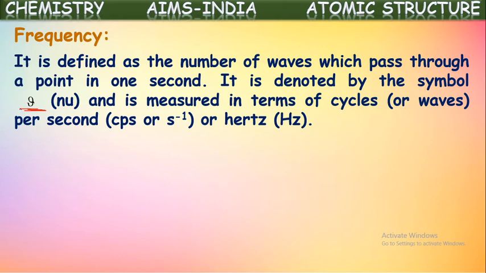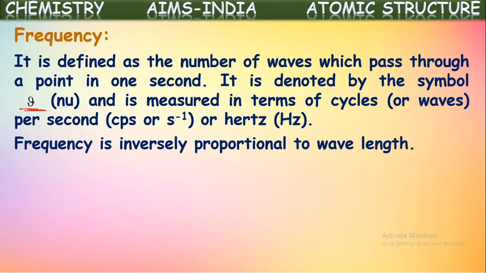Second inverse is a unit of frequency. The other unit for frequency is hertz. So hertz and second inverse are the units of frequency. Cycles per second, oscillations per second, these all come under simply per second.